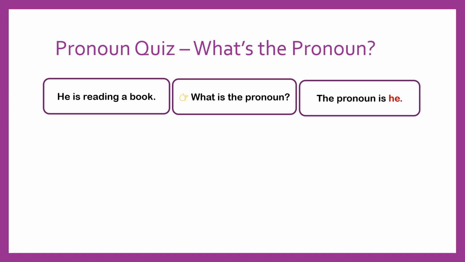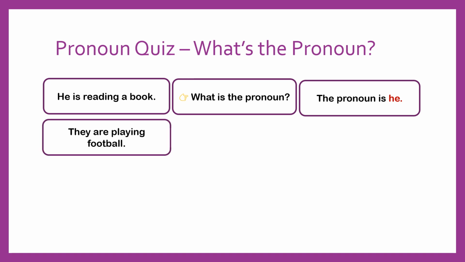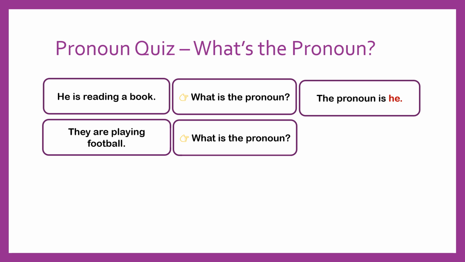For example, we can put this sentence: Ali is reading a book. So what's that? That is a noun. So what we have put in this example, he is reading a book. It means the word is replacing the noun. So that is our pronoun. Let's have a look at the next example. They are playing football. What is the pronoun?